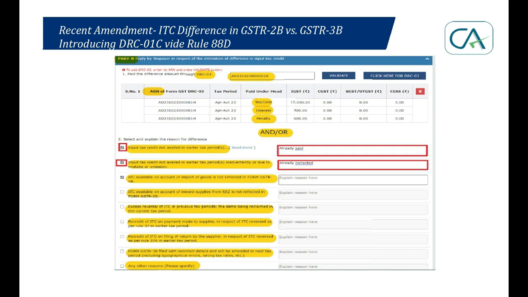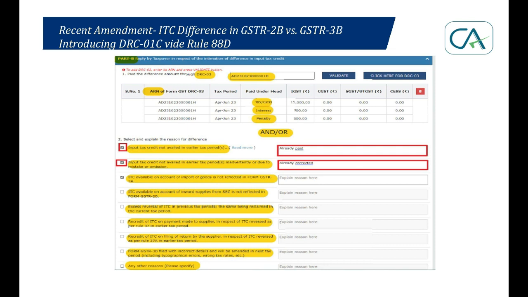Second reason, input tax credit not availed in earlier tax period inadvertently or due to mistake. I did not claim it in the earlier tax period, it was available in 2B. Now, this particular intimation will only see the ITC available in 2B for the month of August 2023 and what you have claimed in your 3B for the month of August. It will not see it for the entire year. So whatever spillover effects of the earlier months in this year, you need to report here, you need to mention.